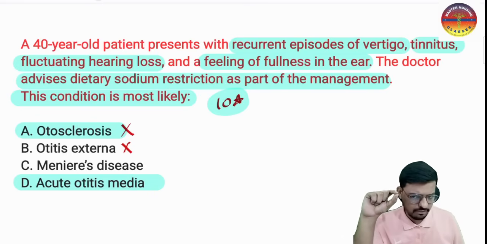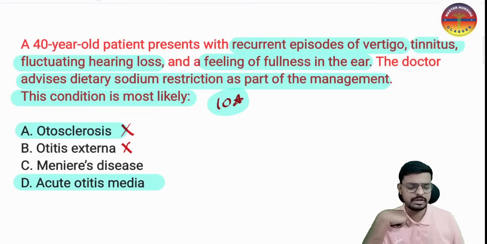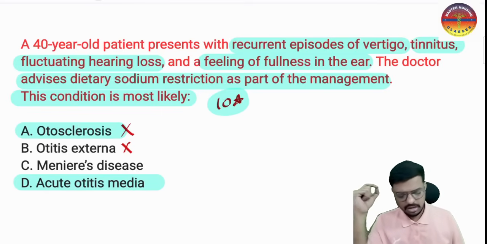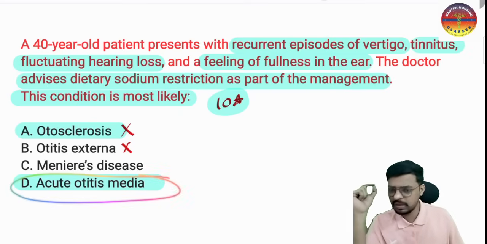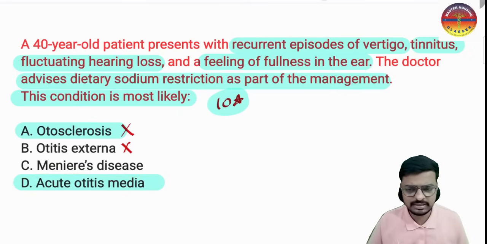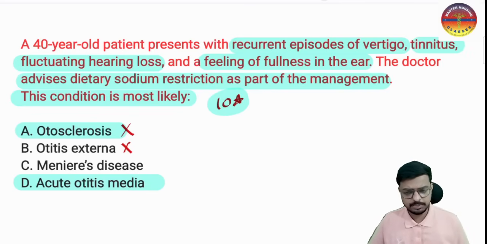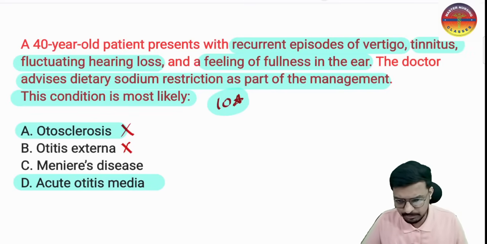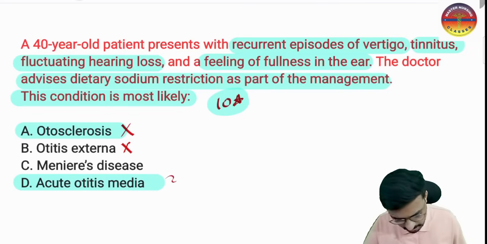So drainage of secretions does not happen from the middle ear, and it allows easy entry of bacteria from the upper respiratory tract to the middle ear. Where I told you about the cartwheel sign and lighthouse sign, that is suppurative, pus-forming, acute otitis media. So this is also not the correct answer.